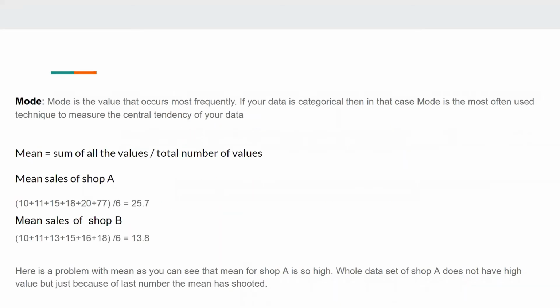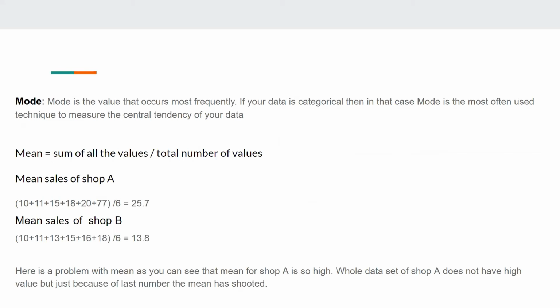Okay, and then there's the mode. So guys, a mode is the value that occurs most frequently in our data set. If your data is categorical, then in that case we use mode, because it is not possible in the case of a categorical data set to calculate mean or median.